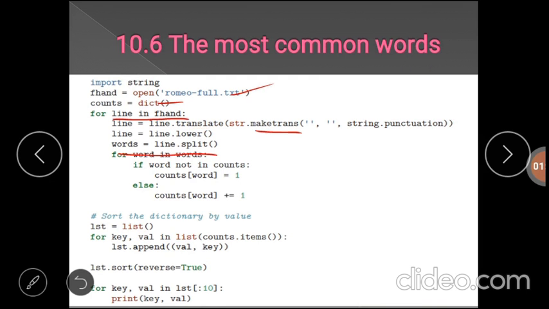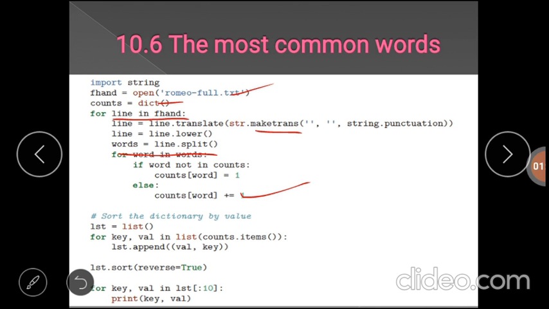If the word is not in the dictionary, then treat that word as the key and initialize its value as 1. If the word is already there in the dictionary, then increment the value. Once all the files are iterated, you will have a dictionary containing distinct words and their frequency.